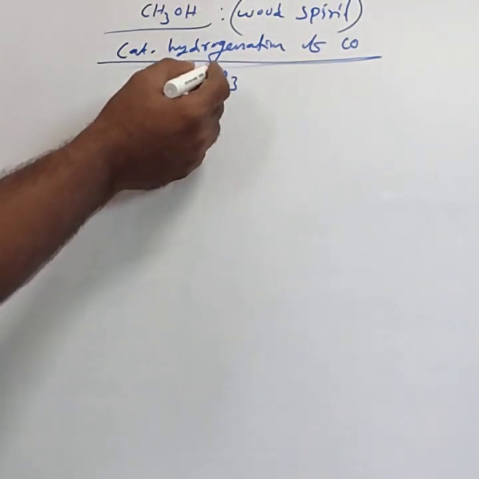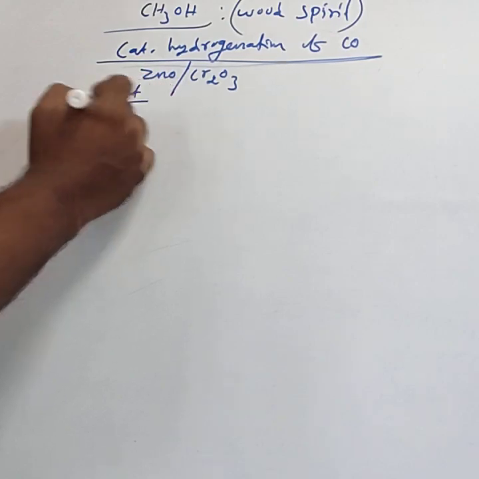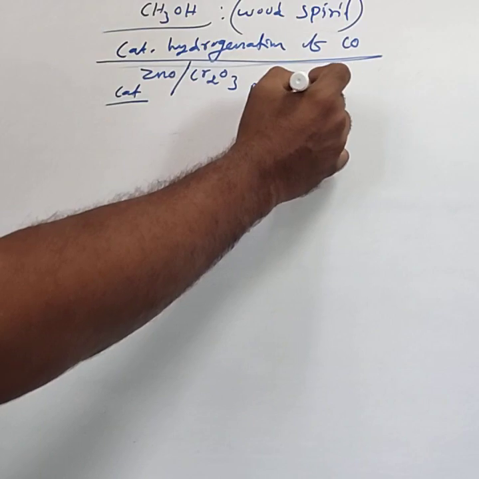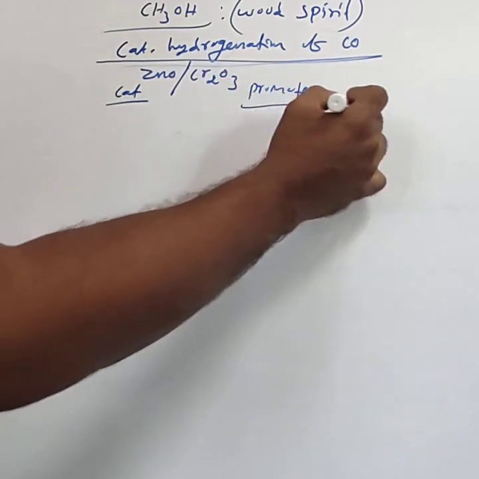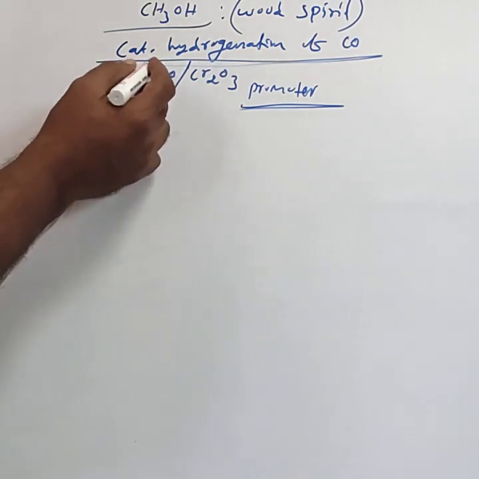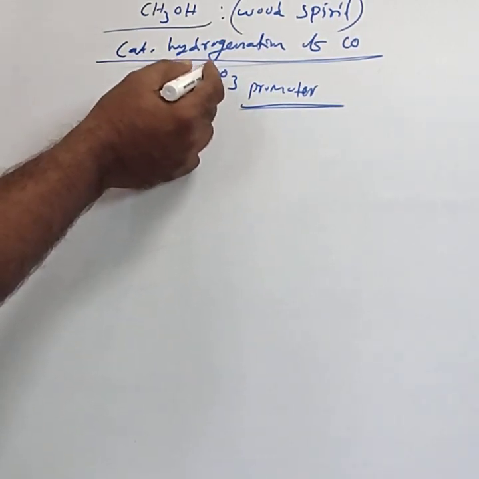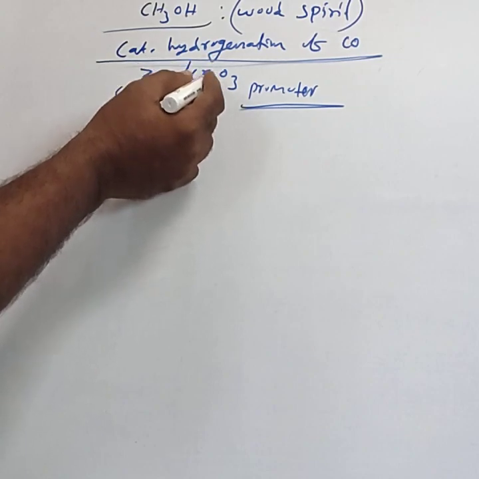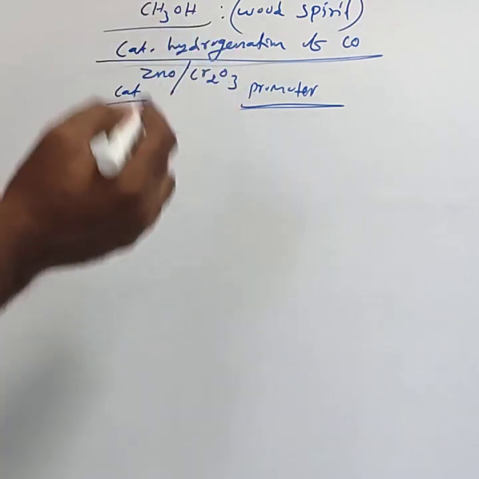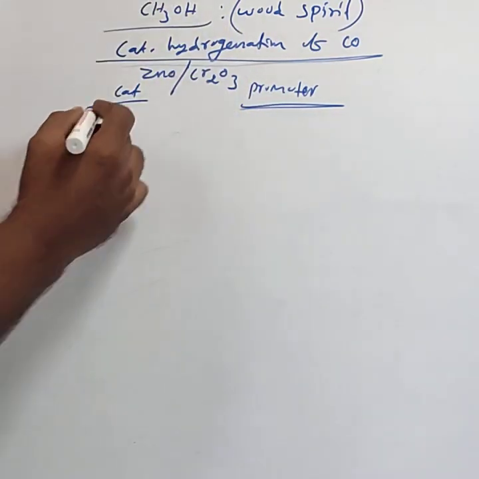Zinc oxide is the catalyst and Cr2O3 is the promoter. In surface chemistry, we have studied catalysts and promoters. You have to write the reaction.